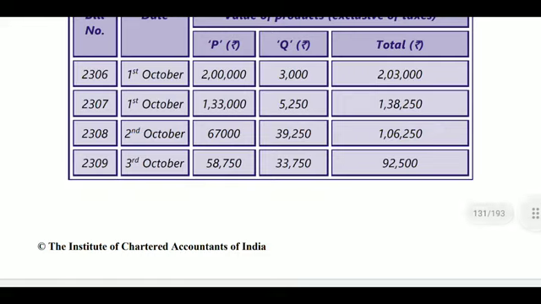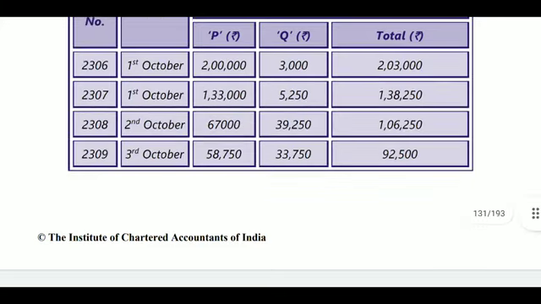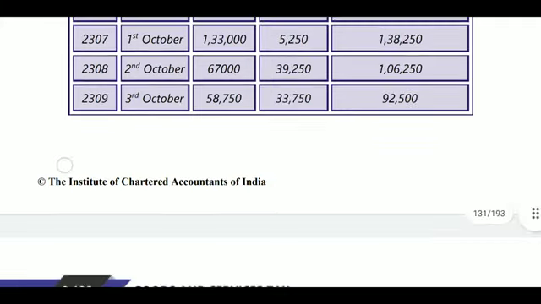I think on third October it will cross, because 2 lakhs, 1 lakh, 3 lakhs, 3 lakhs plus 60, and so on, it will become 4 lakhs something. So we are in the boundary of 46. When this reaches 4 lakhs 80, 4 lakhs something, it will cross the amount eligible for composition scheme. So I think on 3rd October it will be crossed.